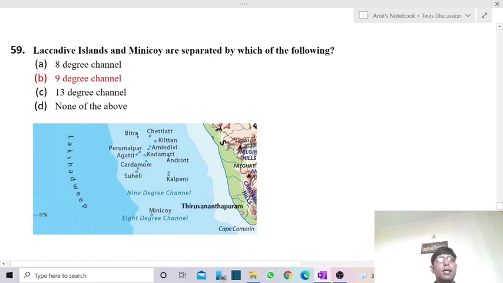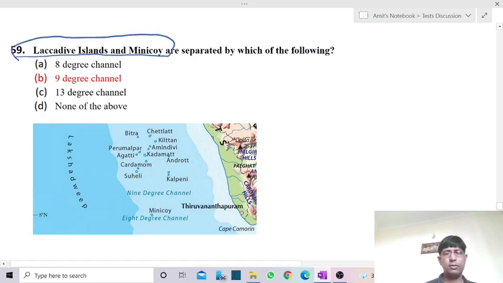Next one is Lakshadweep Island and Minicoy are separated by which of the following channel? Okay. So now in case of Lakshadweep and Minicoy, Minicoy is the southernmost island of Lakshadweep, and just above, we are having Lakshadweep Islands.